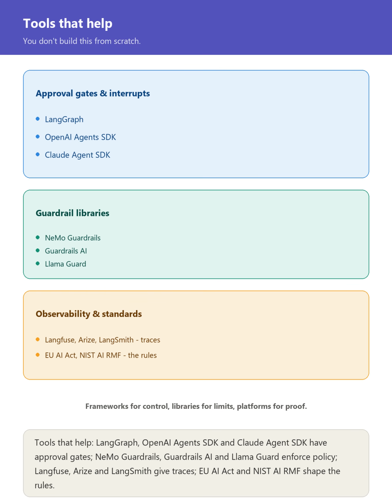What tools help you do this? Frameworks like LangGraph, the OpenAI Agents SDK, and the Claude Agent SDK have built-in human approval gates and interrupts. Guardrail libraries such as NeMo Guardrails, Guardrails AI, and LlamaGuard enforce policies. Observability platforms like Langfuse, Arize, and LangSmith give you full traces. And emerging standards like the EU AI Act and the NIST AI Risk Management Framework shape the rules.